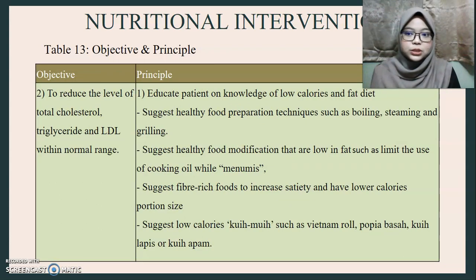The second objective is to reduce the level of total cholesterol, triglyceride, and LDL within the normal range by educating the patient on a low-calorie and low-fat diet, such as healthy food preparation techniques like boiling, steaming, and grilling, limiting the use of cooking oil, fiber-rich food to increase satiety and lower calories, portion size, and suggesting low-calorie kuih muih such as spring roll, popia basah, kuih lapis, or kuih apam.